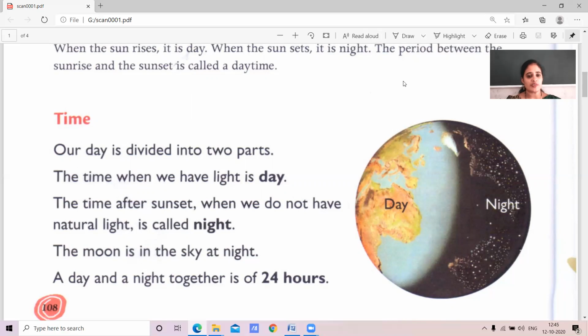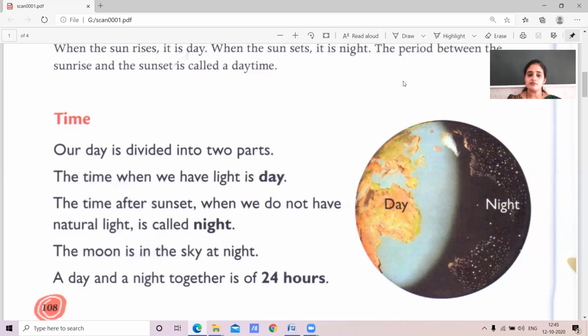Yes, the time is divided into two parts. One is daytime and the other is night time. The time when we have light, that is natural light, coming from the sun, we call day.